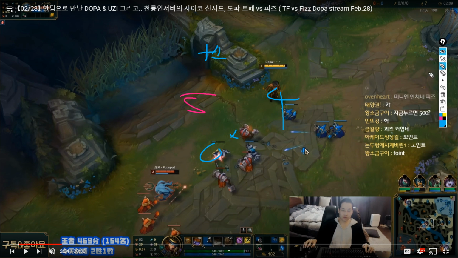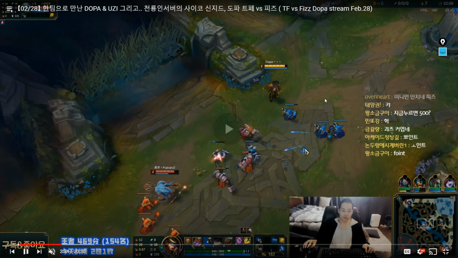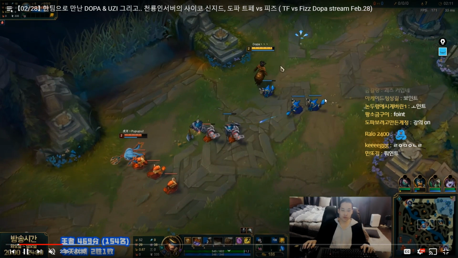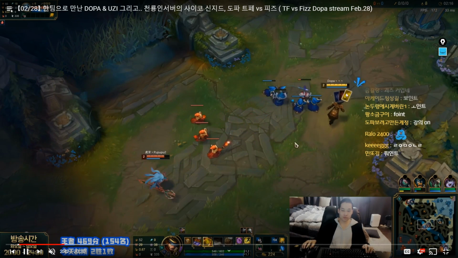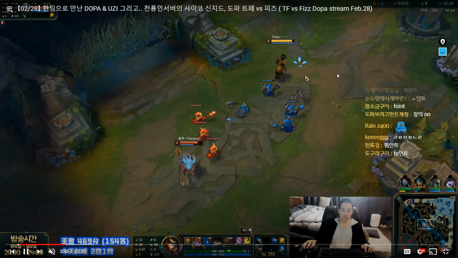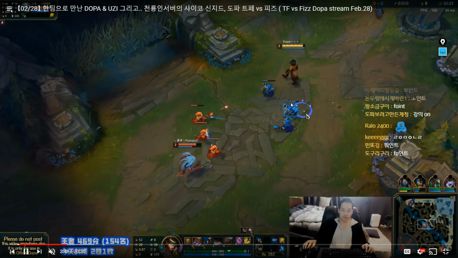So now because there is a +1 red side advantage and there's a very small HP discrepancy between the 2 minion waves, we can just keep the wave in the center, and we can entice Fizz to hit us again inside of the wave. If Dopa ends up losing HP, but Fizz ends up hitting the minions here and skewing their HPs, Dopa can keep the lane in a very, very nice spot, and then he can obviously keep the lane state and do whatever with it until he wants to recall for the catalyst.